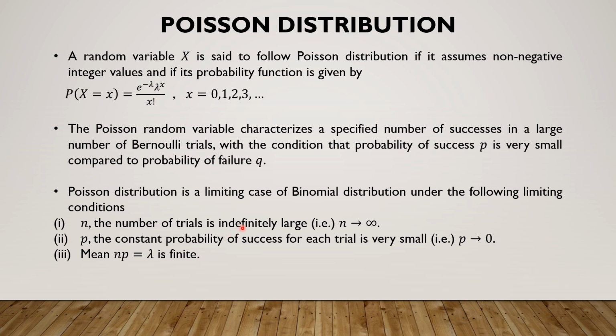The first and the second limiting conditions automatically give us a third condition. If n is a large positive integer and p is a small fractional number lying between 0 and 1, automatically the product of n and p will be finite, which means this limiting condition follows only from conditions number 1 and number 2.